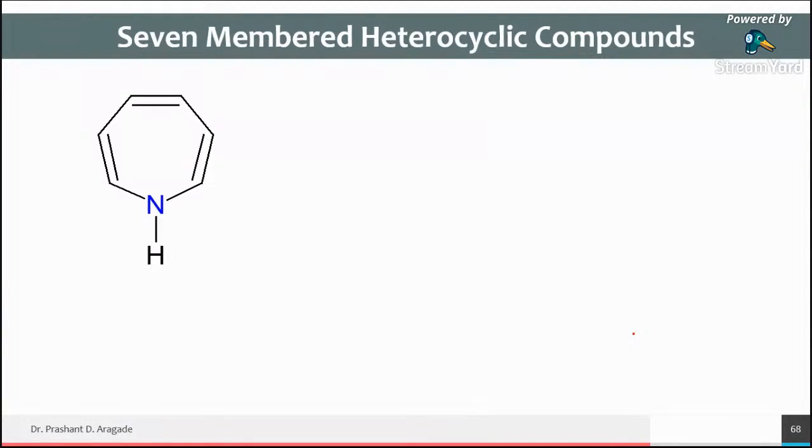Now we are going to shift to the 7-member ring. Now try to find out what prefix and suffix are used for a 7-member heterocyclic ring. Now I am waiting for your answer. The name of this compound: prefix plus suffix. Which prefix is used? Which suffix is used?